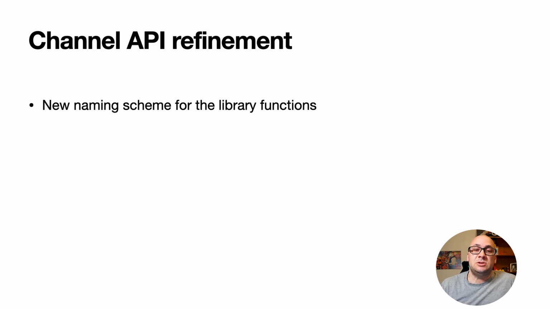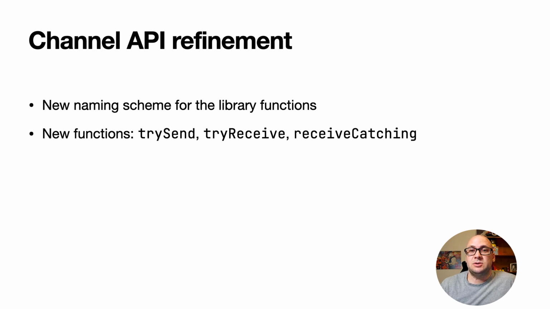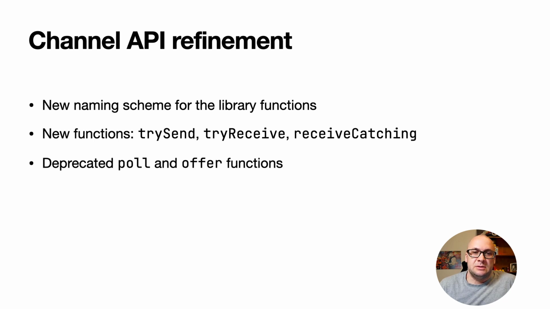An important achievement is that there is now a new consistent naming scheme for the library functions. As a result, some new functions were introduced. try_send and try_receive are the new non-suspending functions, replacing the offer and poll functions that were causing confusion previously.